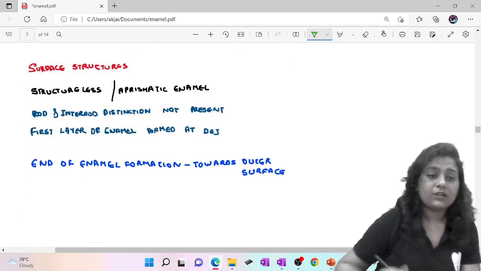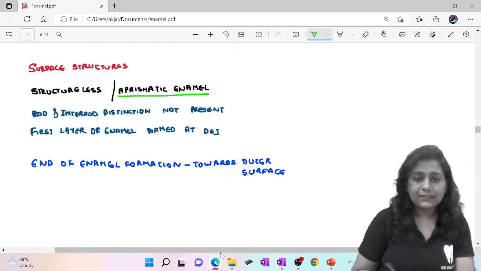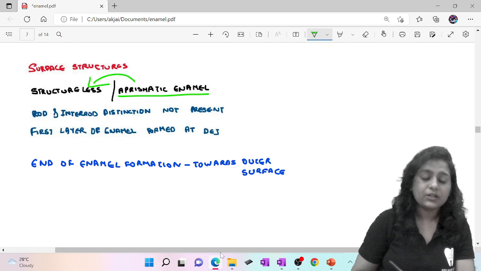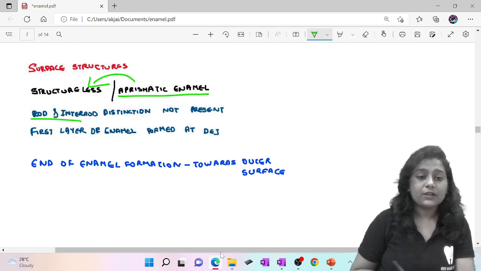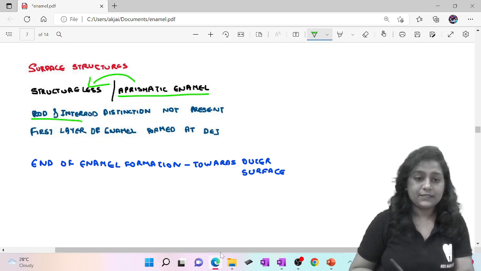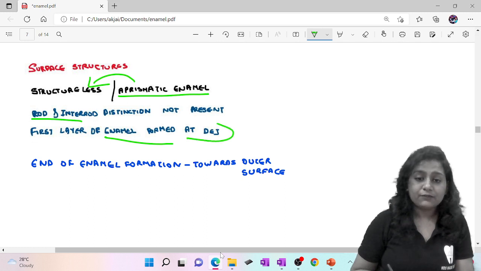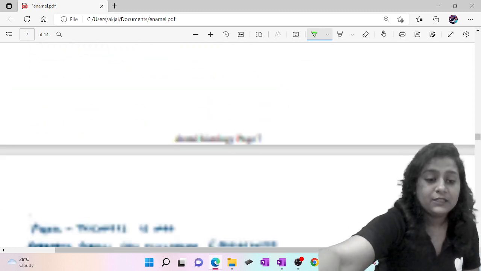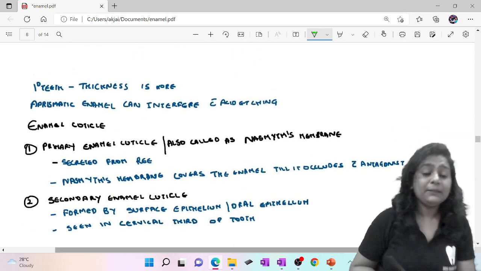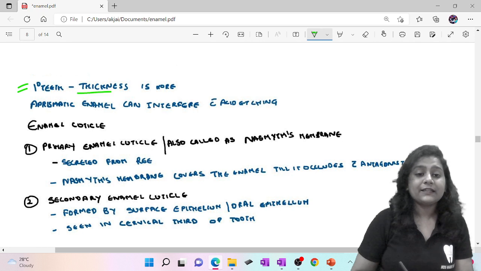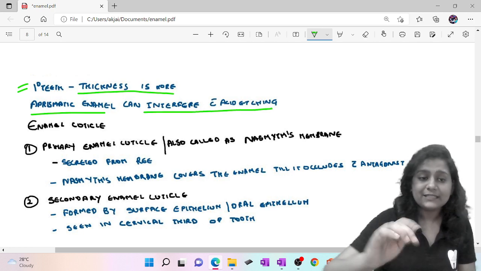Now we see the surface structures. Aprismatic enamel is structureless enamel, where rod and interrod distinction is not present. It is the first layer of enamel formed at the DEJ, and the end of enamel formation is towards the outer surface. In primary teeth the thickness of aprismatic enamel is more, and that's why it interferes with acid etching.